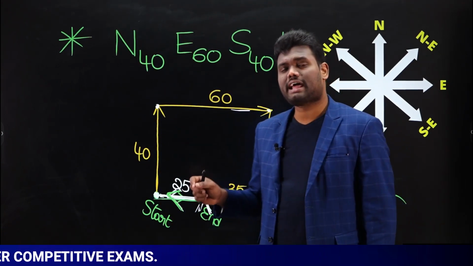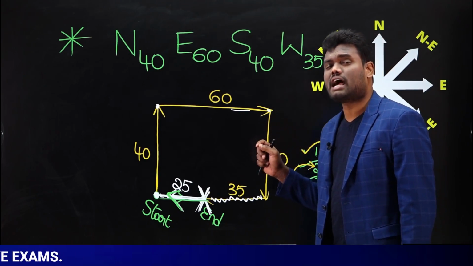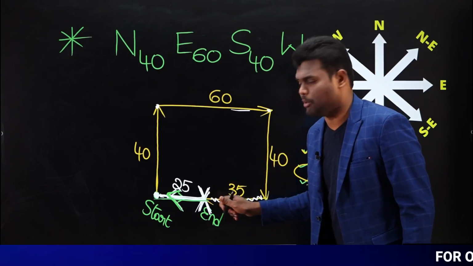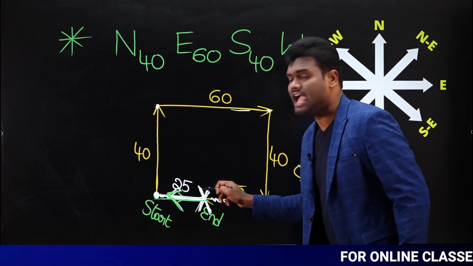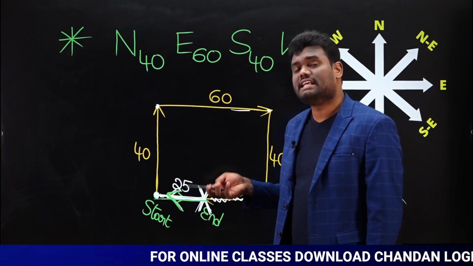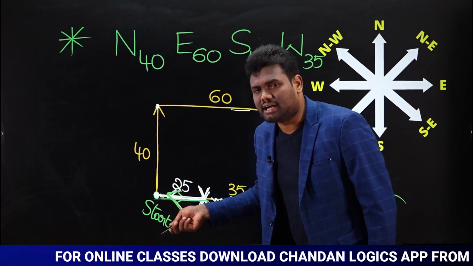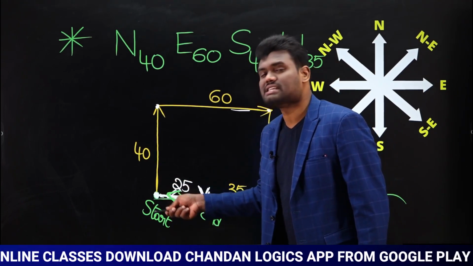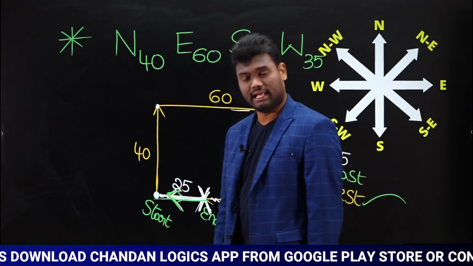Whenever I say in which direction is the starting point from the ending point, when I say from the ending point, I need to look from the end. If I say the question in which direction is the ending point from the starting point, then I need to look from the starting point. Is that clear?